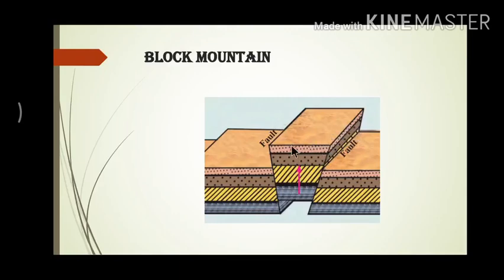Similarly, waves coming towards each other in hard rocks also form faults due to compression. When a part of the earth's crust in between two parallel faults is lifted, it looks like a block as shown in the figure. Such a landform is known as a block mountain. The hilltops of block mountains are flat. Examples of block mountains are the Black Forest Mountain in Europe and the Meghalaya Plateau of India.